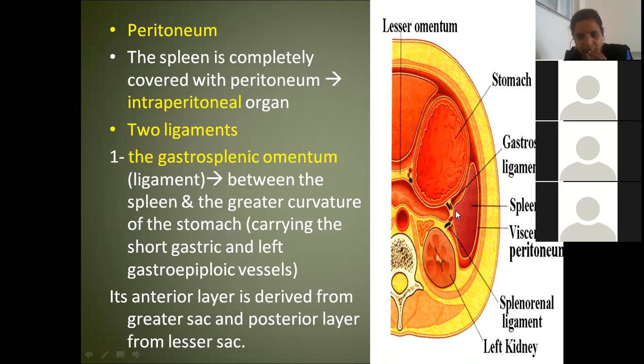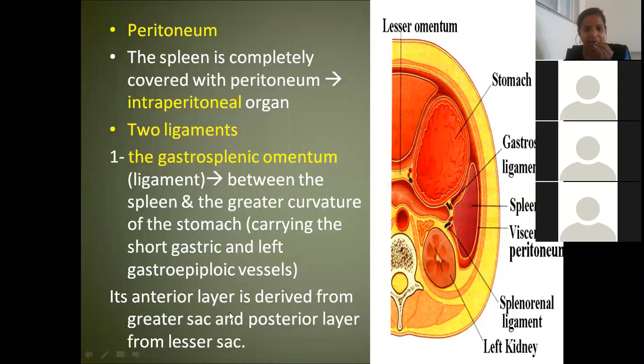So what are the blood vessels? Here you are finding short gastric vessels and left gastroepiploic vessels moving in the gastrosplenic ligament. Instead of omentum, we can use the simple word gastrosplenic ligament. You remember the splenic artery branches? You can use the words splenic artery branches also, but to be more specific, short gastric and left gastroepiploic vessels.